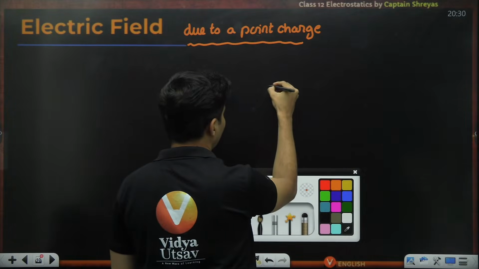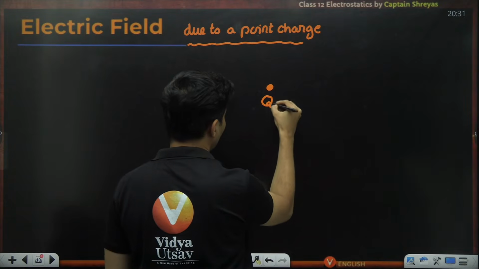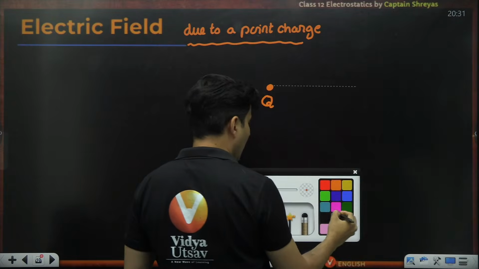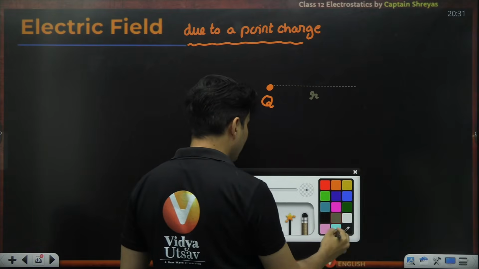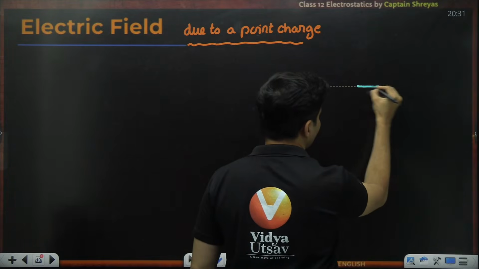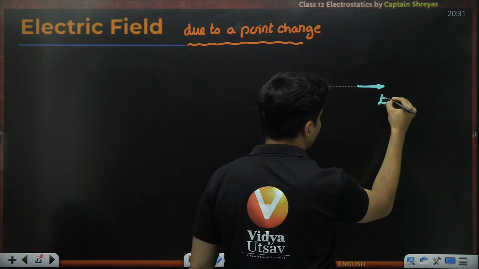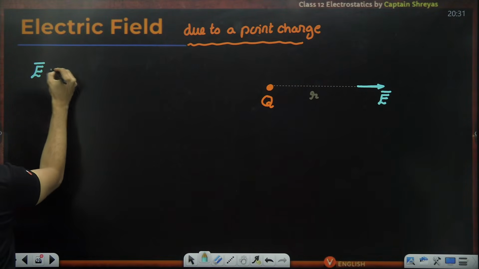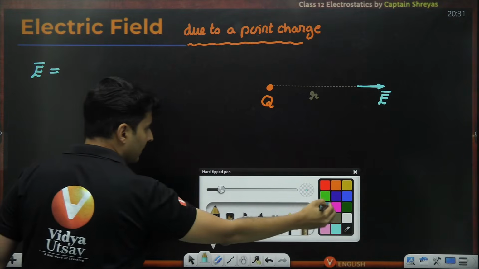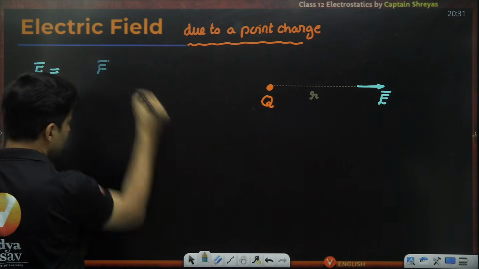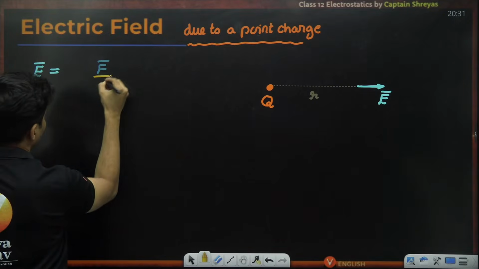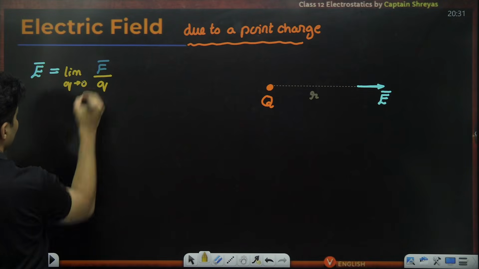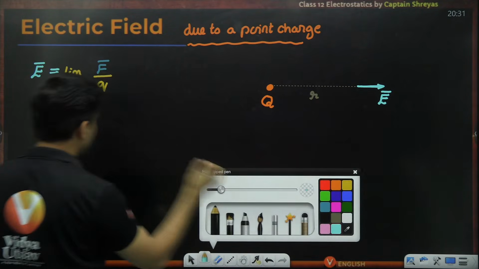So say for example, this is our point charge Q and we are at some distance R from it, and I need to figure out what is the electric field at this location. By definition, electric field is nothing but I need to take the force and then take the charge and divide it and limit that charge tending towards 0. So what is my next step?